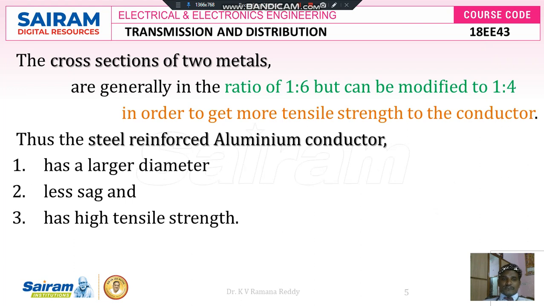So the cross section of the two metals is generally in the ratio of 1:6, that is 1 steel strand surrounded by 6 aluminum strands. But if we modify this 1:6 to 1:4, that means 1 steel strand surrounded by 4 aluminum strands, we increase the tensile strength of the ACSR conductor. Thus the ACSR or steel reinforced aluminum conductor has larger diameter, less sag, and high tensile strength.